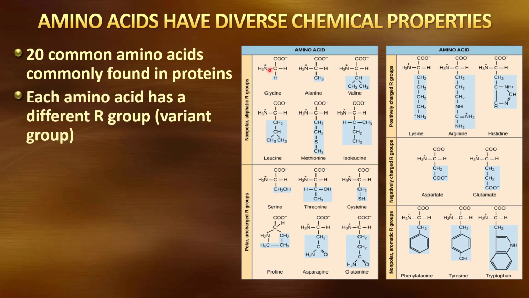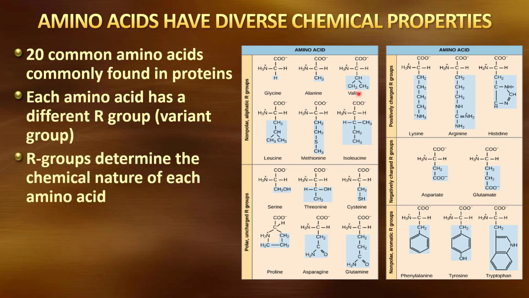Each amino acid has that same basic structure we looked at before. It's got the central carbon, the amino group, the carboxyl group, a hydrogen, and then in blue here we have that variable portion, which is the R group. So what makes one amino acid different from another is what's sitting in the R position. And it's those R positions that will determine the behavior of that specific amino acid.